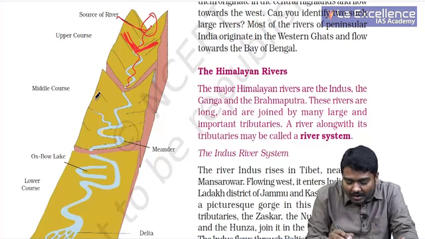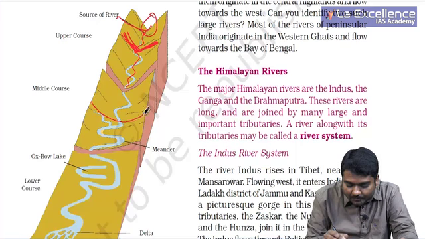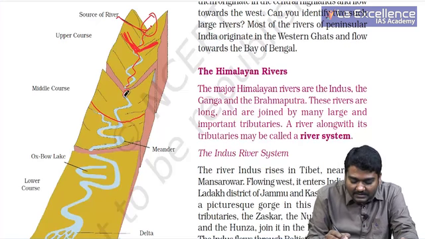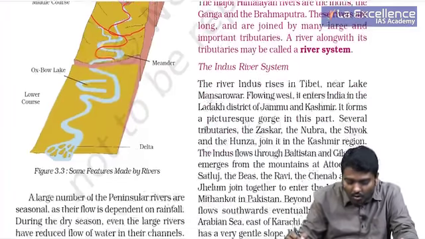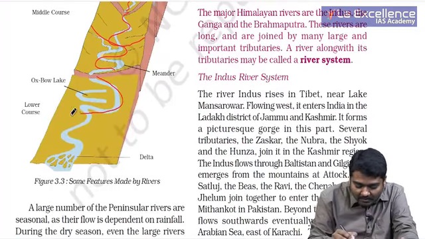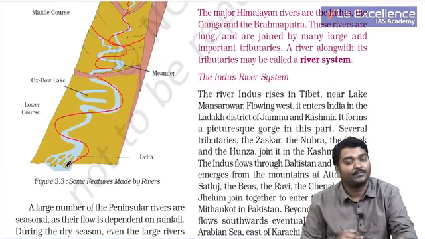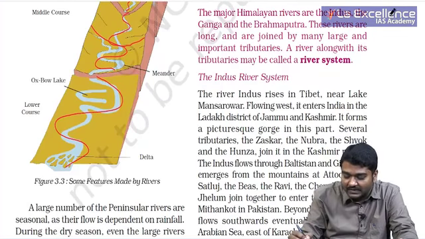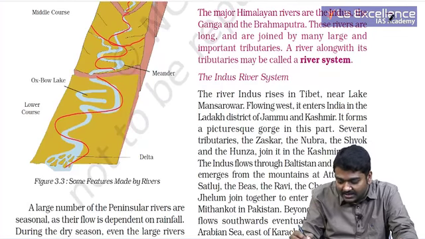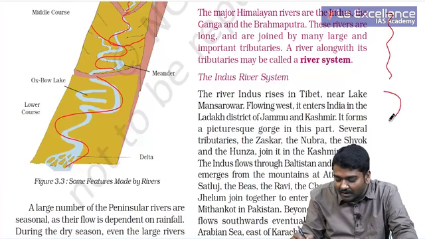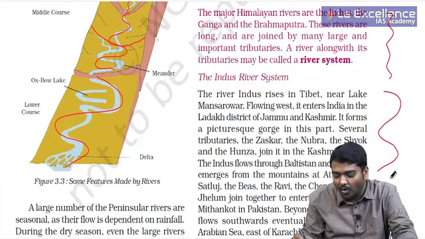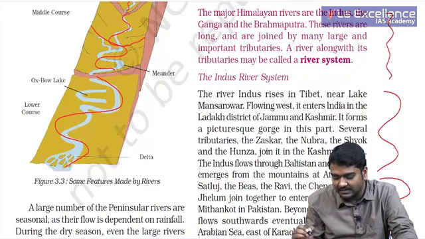But when you observe the middle course, can you see it is something like this, that is, the river is moving like this. When you look at the lower course, can you see the river movement is like this. The meaning of what I want to say is, in the young stage, the river goes like this. In the middle course, the river goes like this. In old age, the river goes like this.